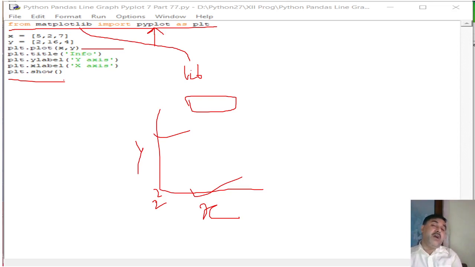We can design the graph and we can draw the graph. So this is how we can see that in this particular scenario we can design it.